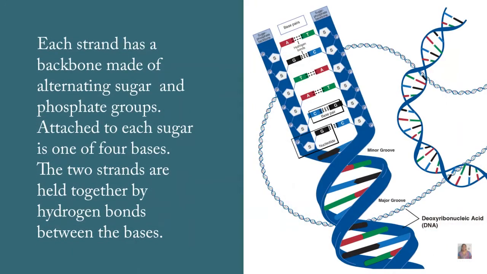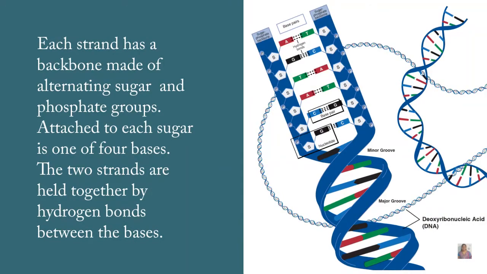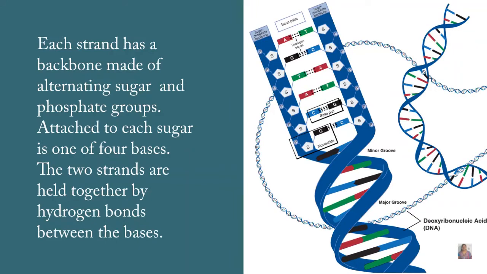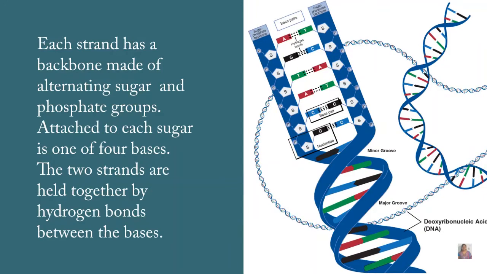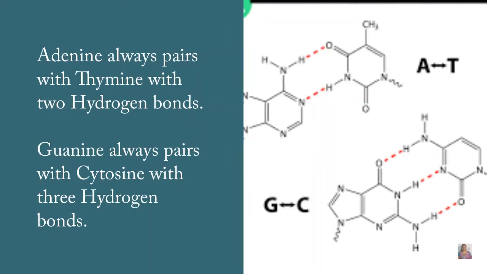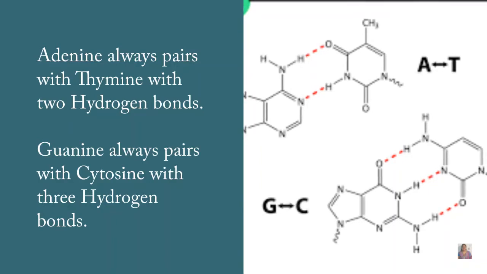We already discussed that each nucleotide consists of a phosphate group, a sugar, and a nitrogenous base. Each strand has a backbone. It is made up of sugar and phosphate groups, and to this, the nitrogenous bases are attached. The two strands are held together by hydrogen bonds between the bases. Adenine always pairs with thymine with 2 hydrogen bonds. Guanine always pairs with cytosine with 3 hydrogen bonds.